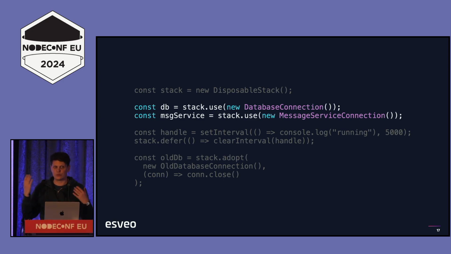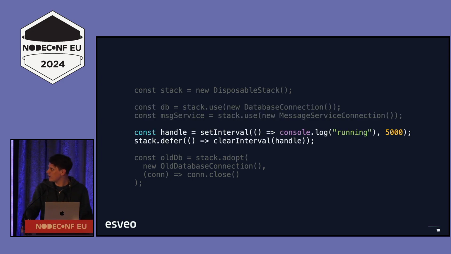So we can start with this. It returns the value that you pass in, which is a very convenient way of doing things. So this is the first way. The second thing we can do is just run a function when this stack gets cleaned up. This is useful for dealing with certain things that don't fit well with the resource paradigm that the disposable system expects. It just runs a function when the stack gets disposed.